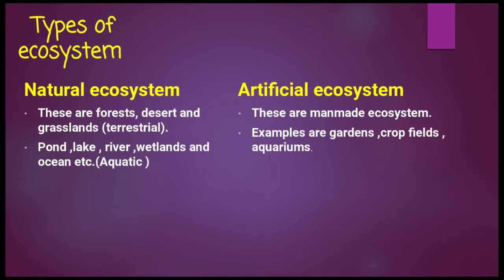Types of ecosystem: there are natural ecosystem and artificial ecosystem. Natural ecosystems are like forest, desert, grasslands, pond, lake, river, wetlands and oceans. Whereas man-made ecosystems are also there, they are garden, crop fields and aquarium.